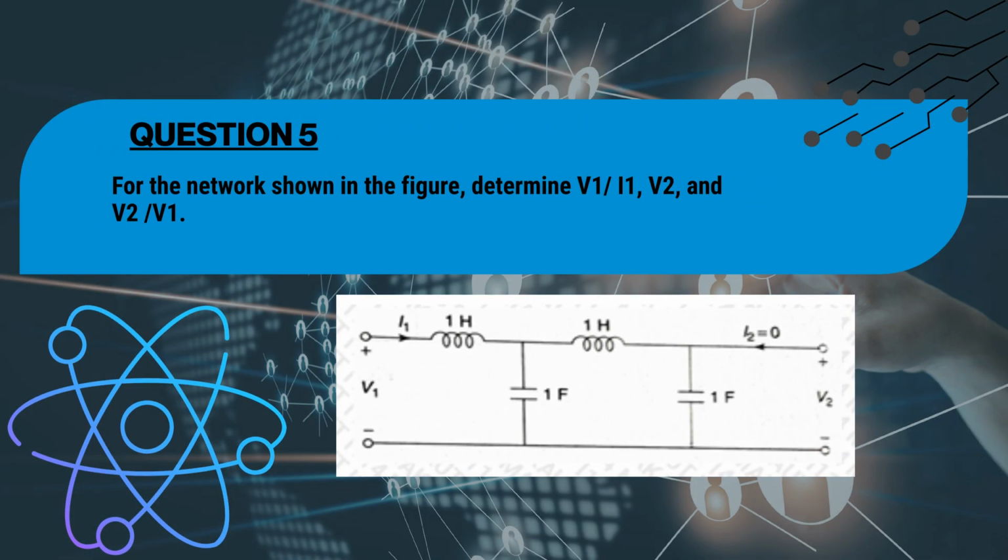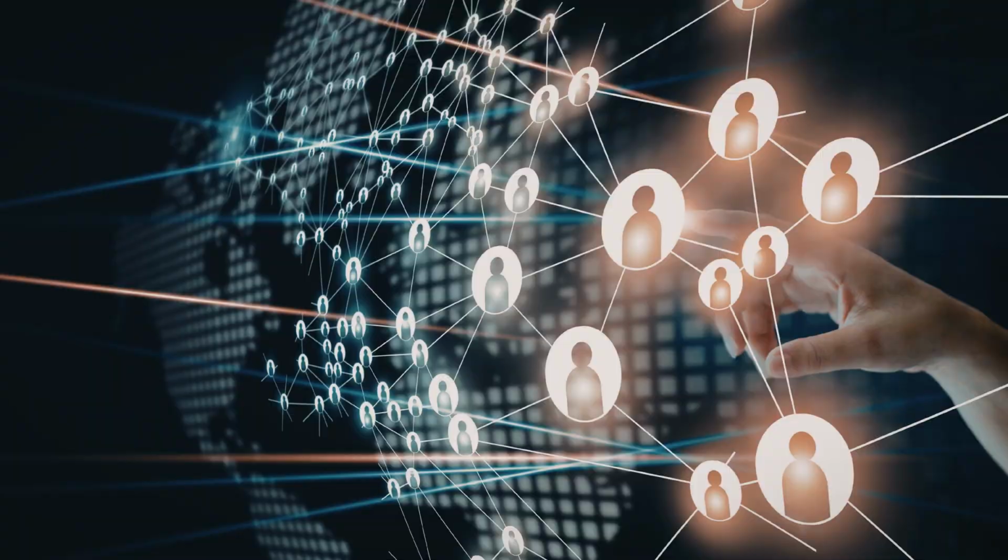Question 5. For the network shown in the figure, determine V1/I1, V2, and V2/V1. The network consists of a current source I1 connected in series with 2 inductors, each of 1 henry, a 1 farad capacitor in parallel with the second inductor. Voltage sources V1 and V2 are present in the circuit.